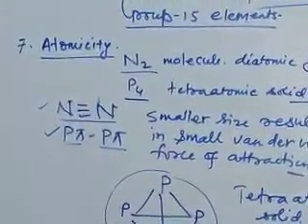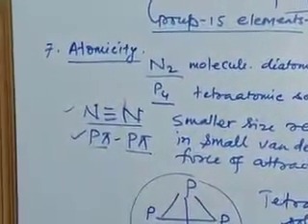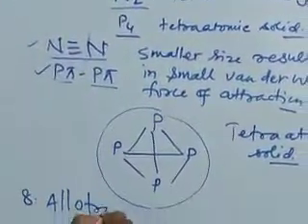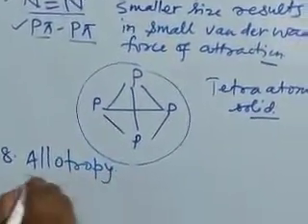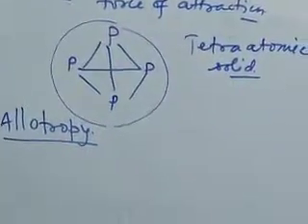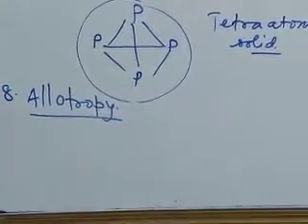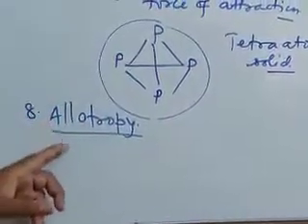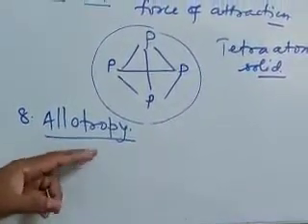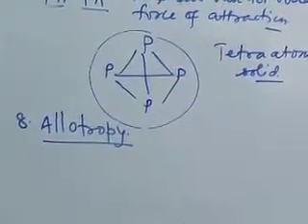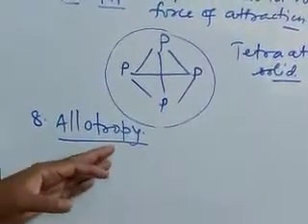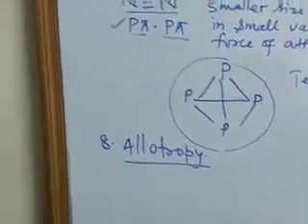Now we have the next property, allotropy. Very, very important. Allotropy you have studied in class 11th. Allotropy is the property due to which an element exists in more than one form having similar chemical property but different physical property.